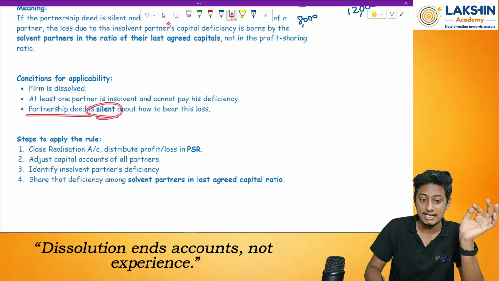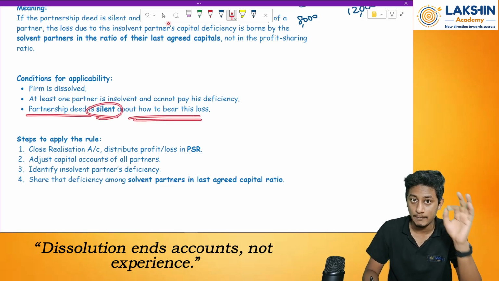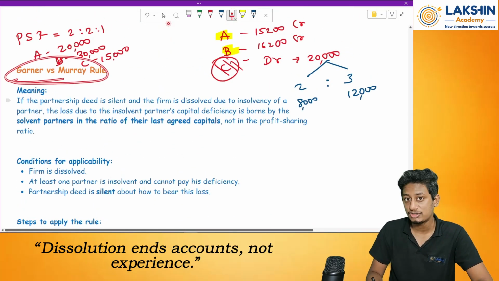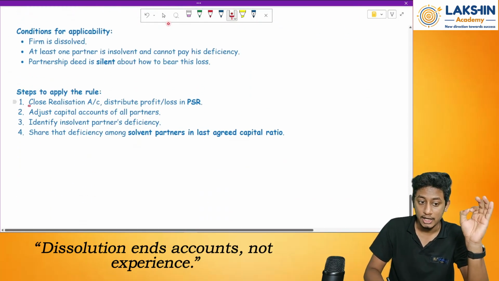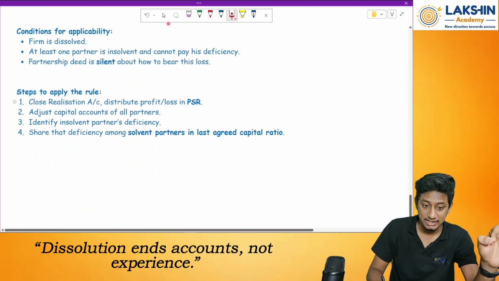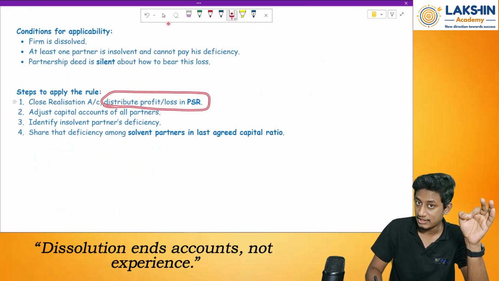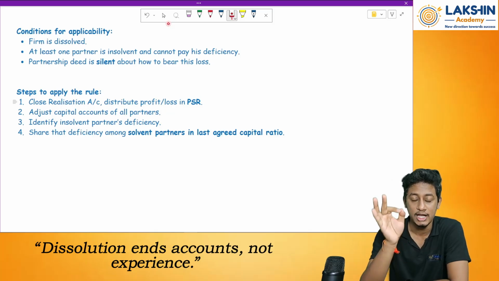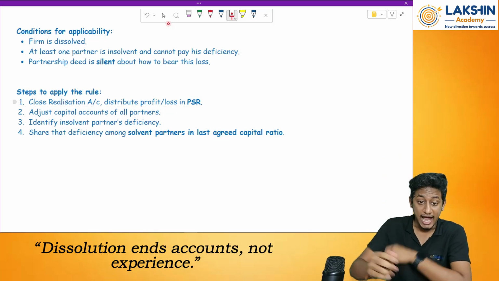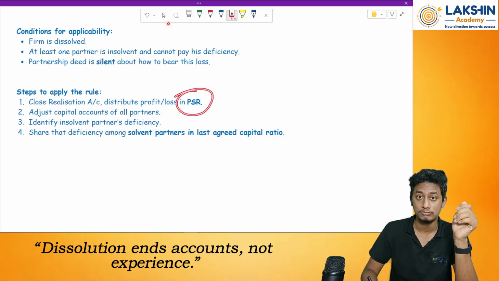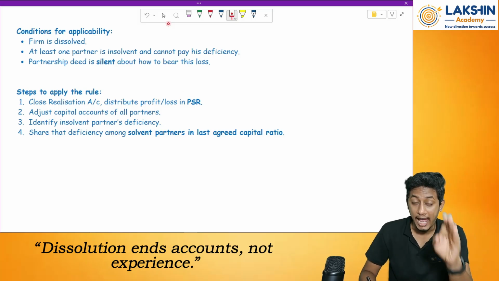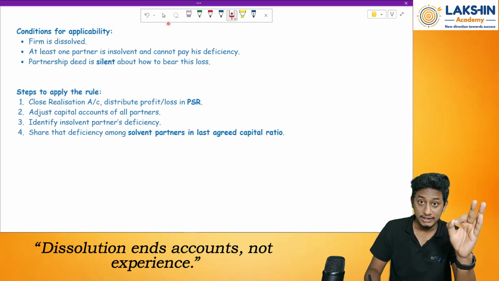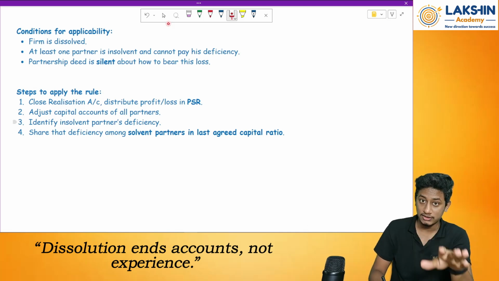The partnership deed is silent on how to bear this loss. If the partnership deed does not say anything about it, then we will apply Garner's rule. Now what does the rule say? The steps. Close the realization account. Distribute the profit in the profit sharing ratio. So whatever profits you have in the realization account will be in the profit sharing ratio. Only the deficiency in the partner's capital account will be shared in the capital ratio. Wait, once we solve the question, you will clearly understand this.